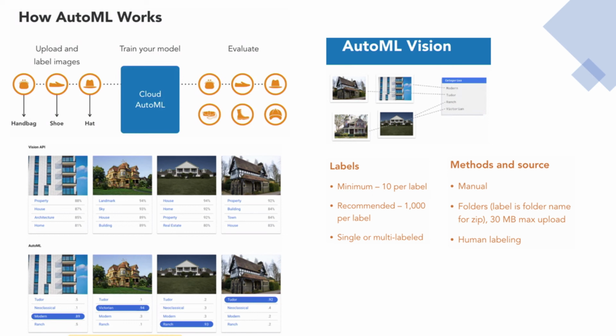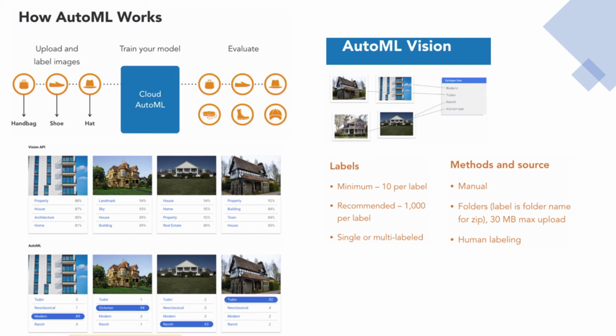Whereas AutoML, because we provided the labels, identifies the first image as type modern with a probability of 0.89. For the second image, again the Vision API identifies landmark, sky, house, building, and AutoML identifies the type as Victorian with 0.94.